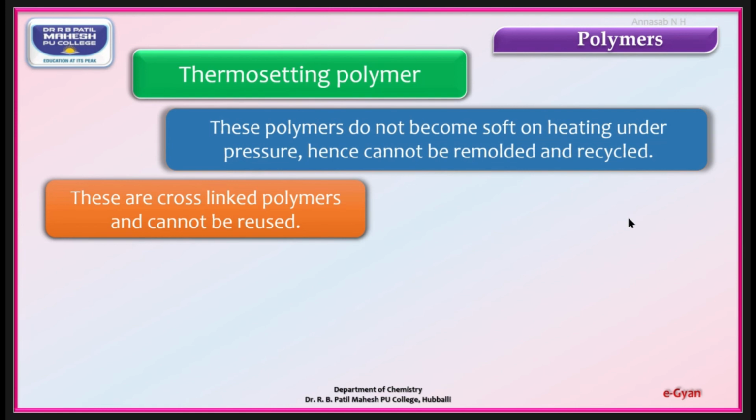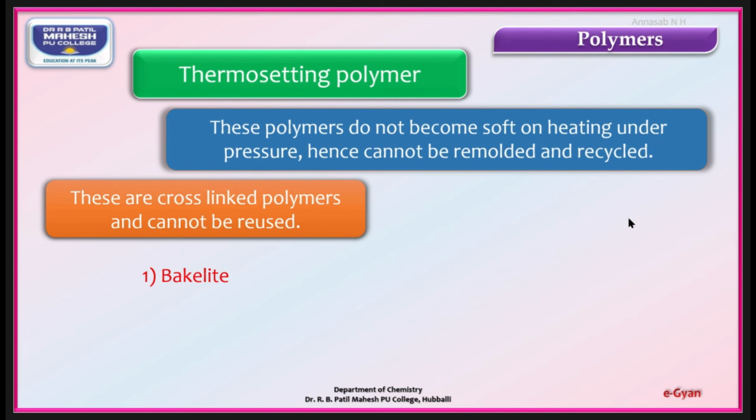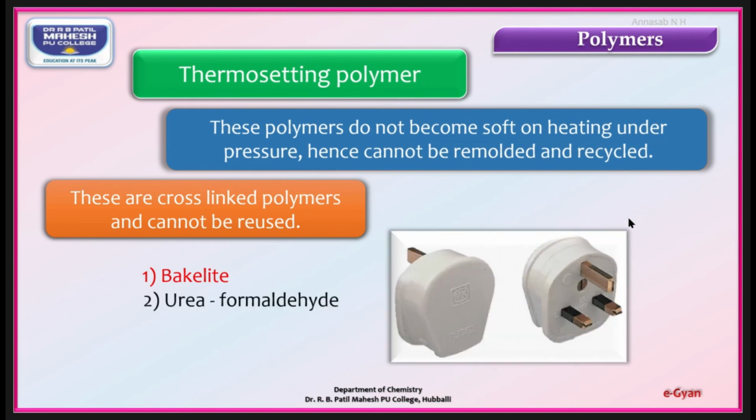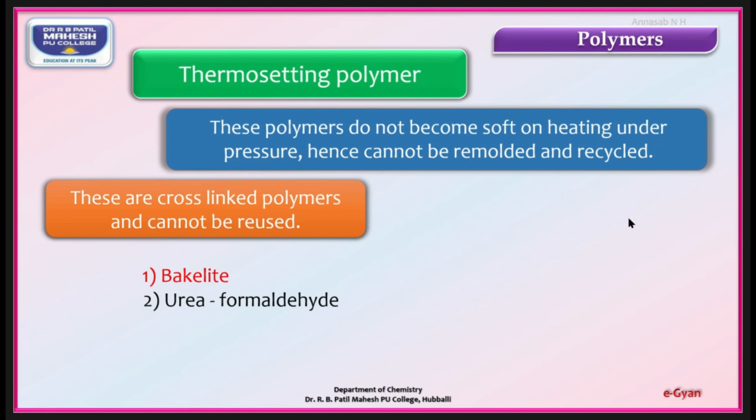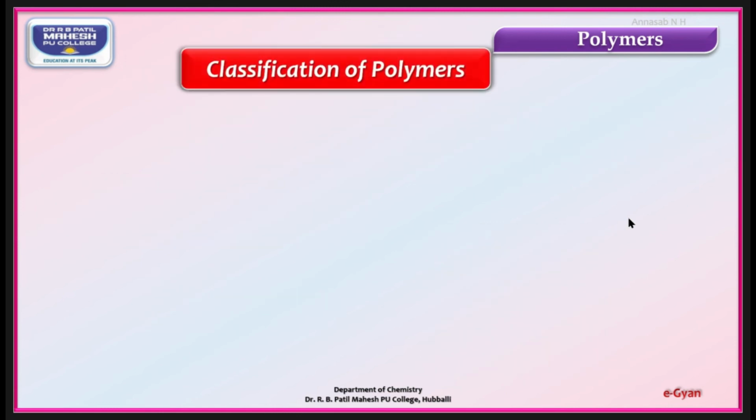Cross-linked polymers. Example: bakelite. Second example, urea formaldehyde. Third one, melamine or melmac, etc.